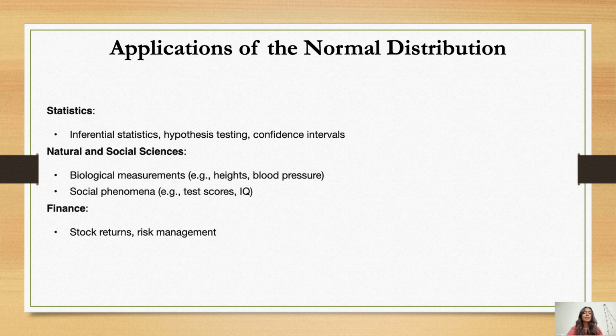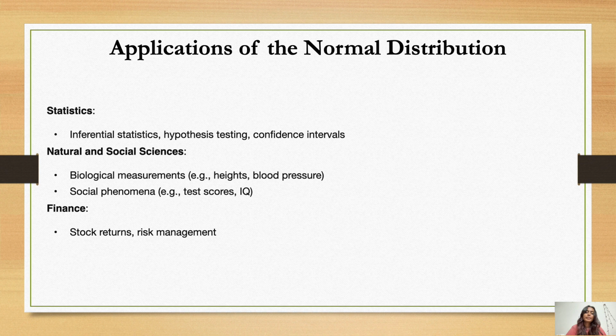Next is applications of the normal distribution. As we read in the first slide, it is used in statistics: inferential statistics, hypothesis testing, confidence intervals. Then in natural and social sciences, there are biological measurements, which can be heights and blood pressure. Normal distribution can be used in calculating heights and blood pressure.